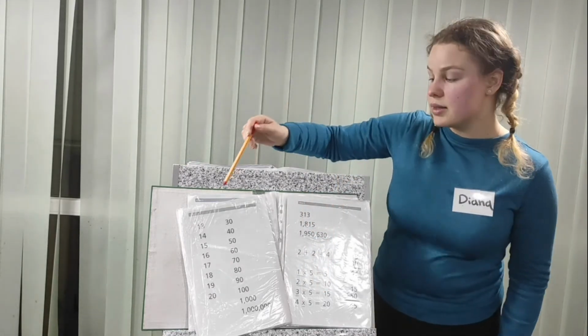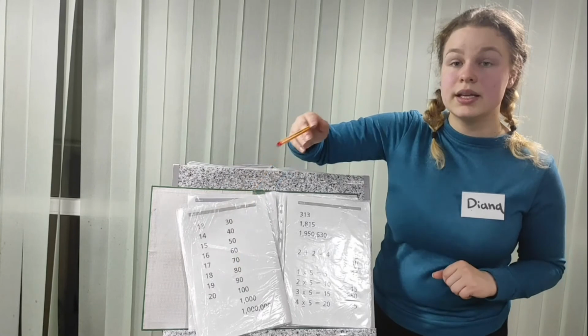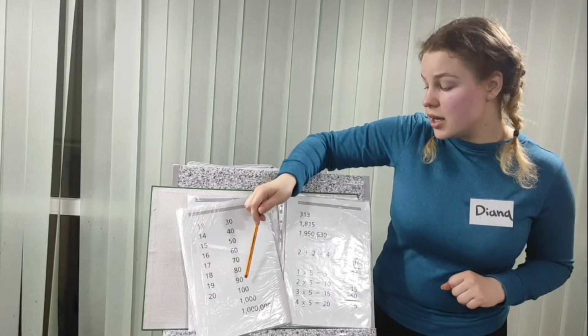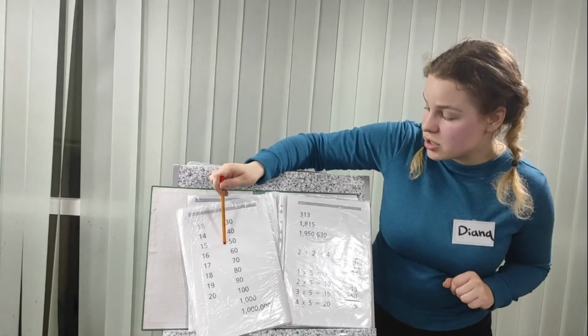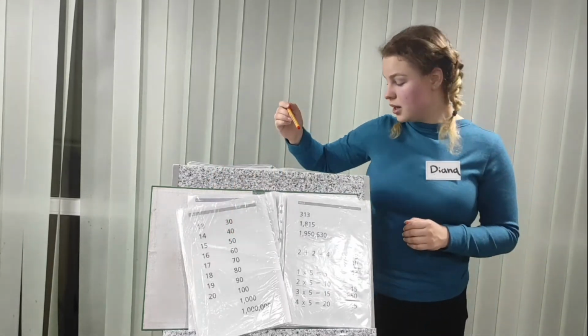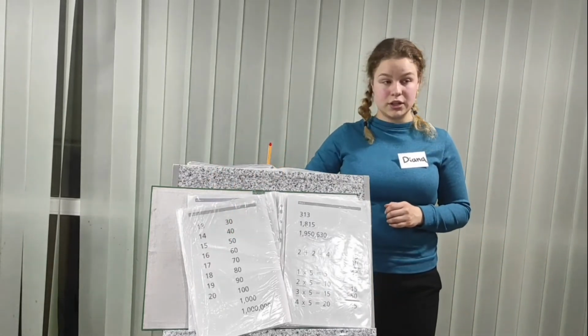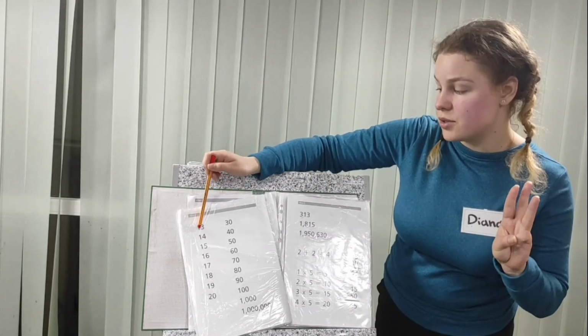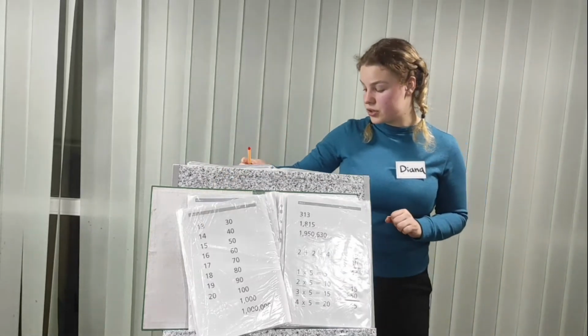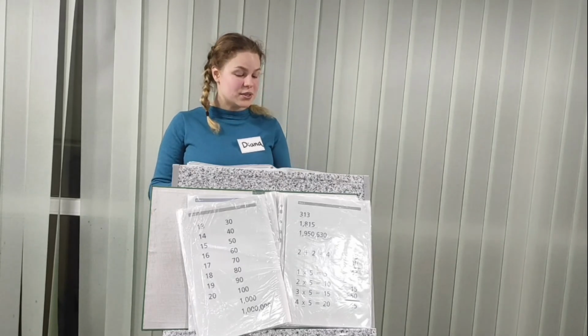How much is once 90? Once 90 is 90. How much is twice 50? Twice 50 is 100. How much is 3 times 13? 3 times 13 equals 39. Not 90, 39.